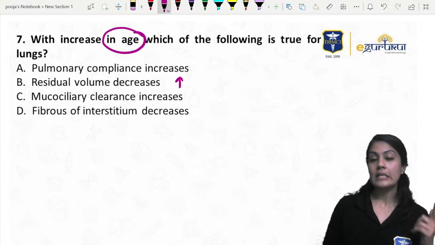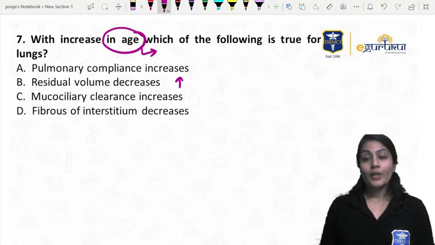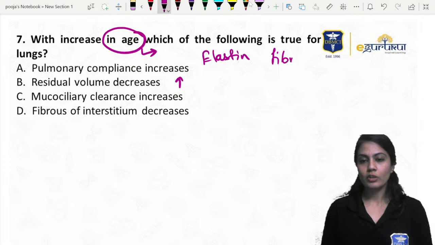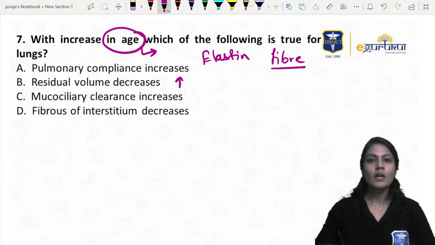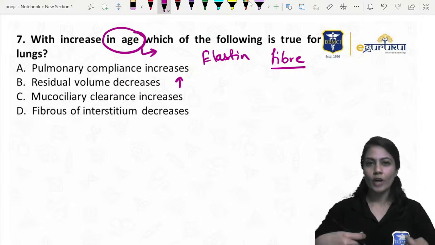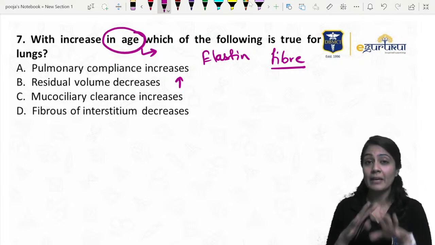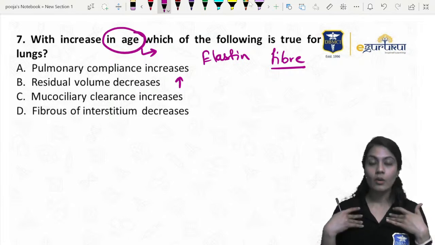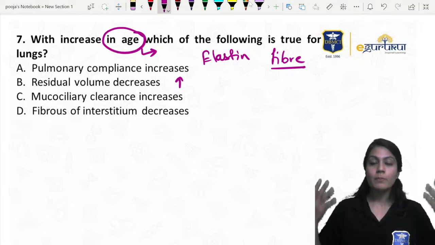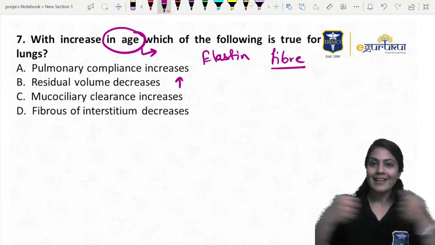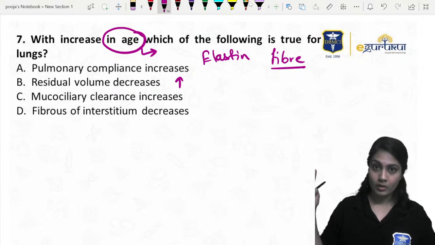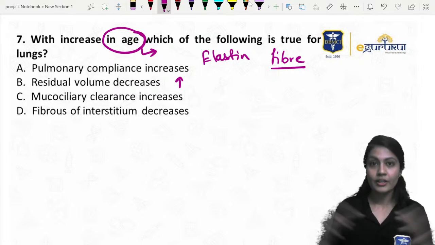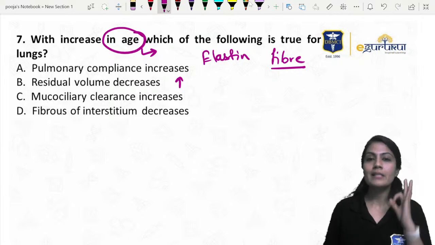See, residual volume is also going to increase. What happens with increasing age? Your elastin fibers get weaker. You must have known socks, right? The kind which we wear inside the shoes. When you use those socks a lot, what is going to happen to those elastic fibers? They become loose. The same thing happens in the lung. When we are inspiring and expiring continuously, their elasticity will be weaker, and that's why they are not able to contract back, recoil back. So that property is lost.